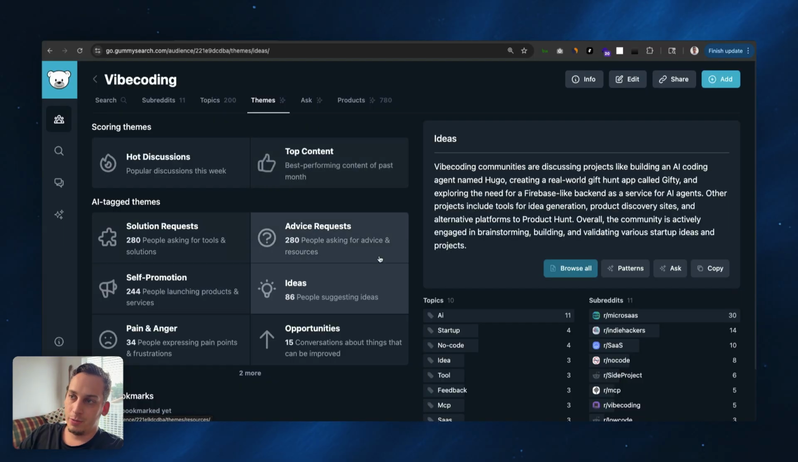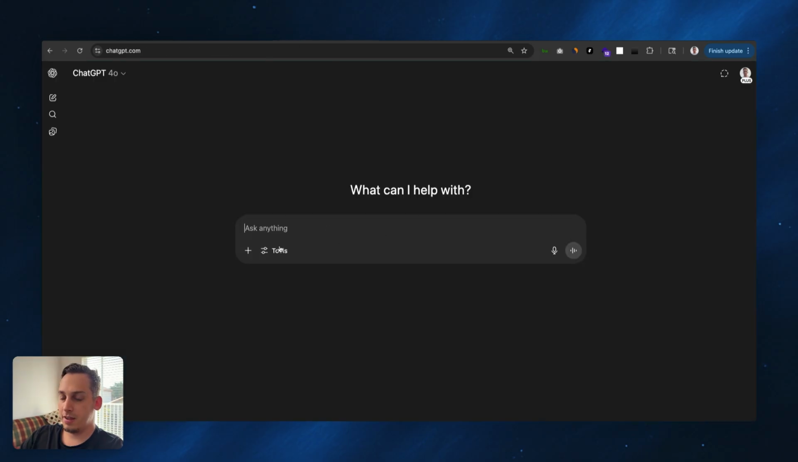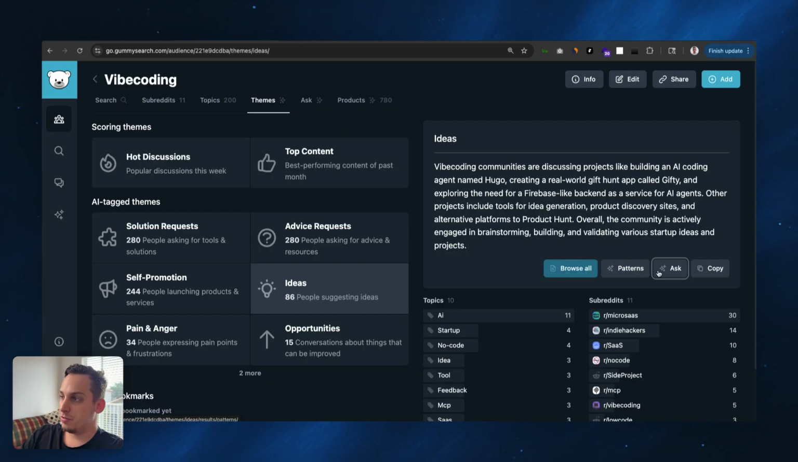So going back into GummySearch, we can click on one of these different tabs and basically bring this idea into ChatGPT and create a good prompt to start off with. So for example, tools for idea generation. We can just click on copy this, and if you have the pro version of GummySearch, you can basically ask the ideas more about something. So if, for example, idea generation, you can ask it more about idea generation.